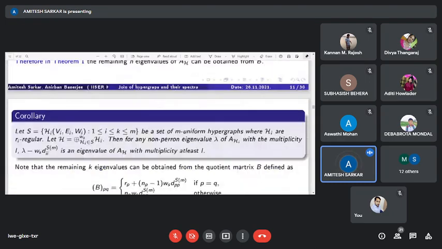In a corollary, if we consider the backbone hypergraph is an M uniform M-partite hypergraph with one edge, then we have the eigenvalues of the hypergraph using the above theorem.